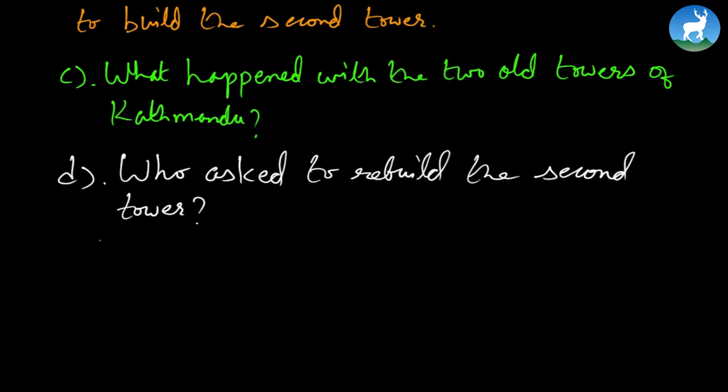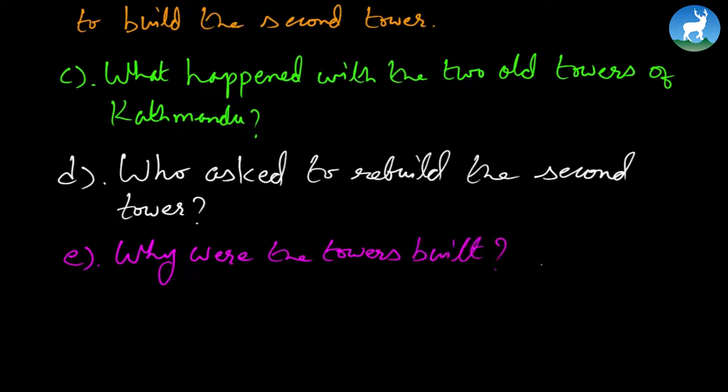And number E, why were the towers built? Share your opinion. So here are these three questions, which you can either do in the classwork right now, allowing yourself up to 10 minutes, or you can do them as homework.